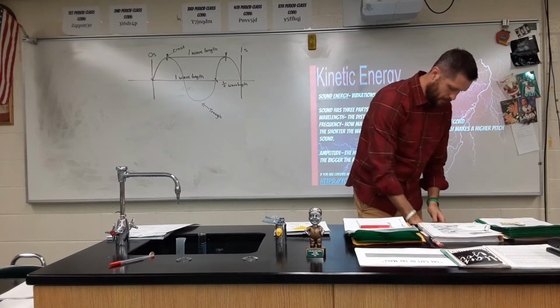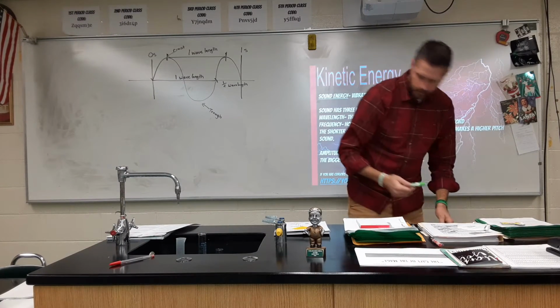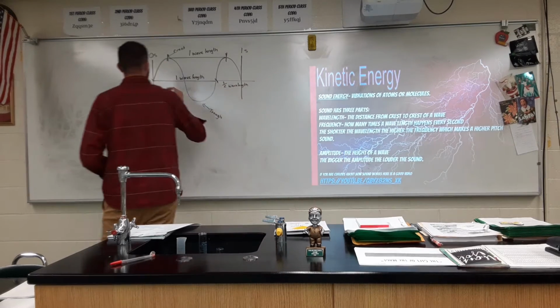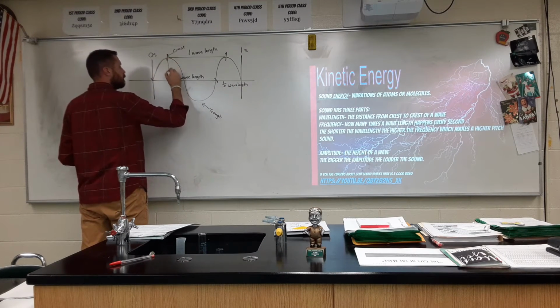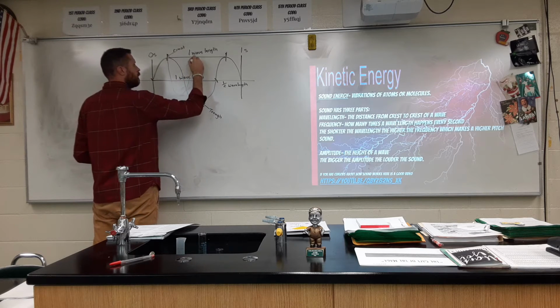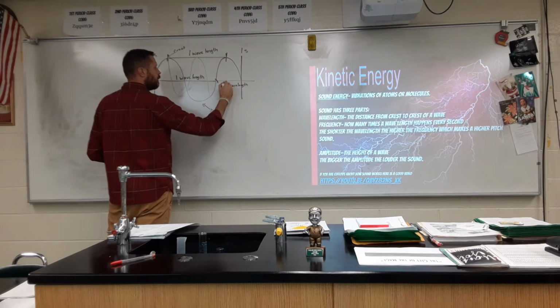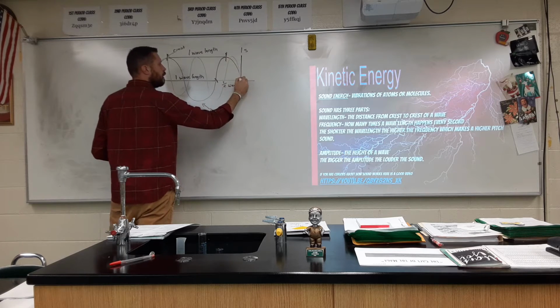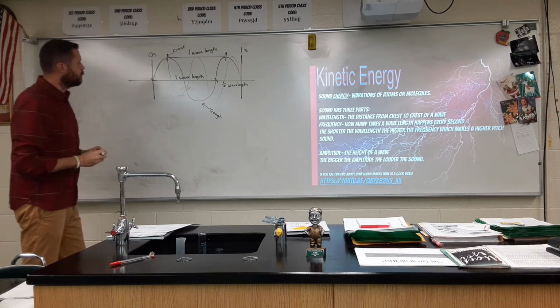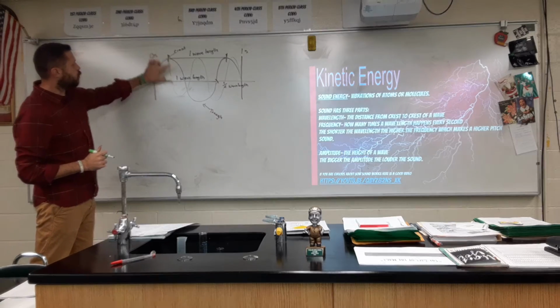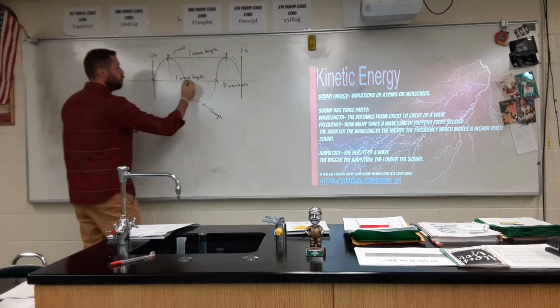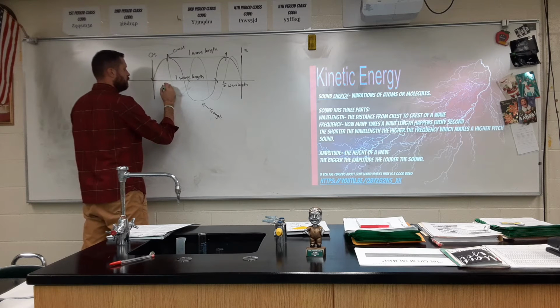Let's draw a different one. Let's see if this marker will work. I freehanded the green one there. Again, one full crest, one full trough, so here's one wavelength.